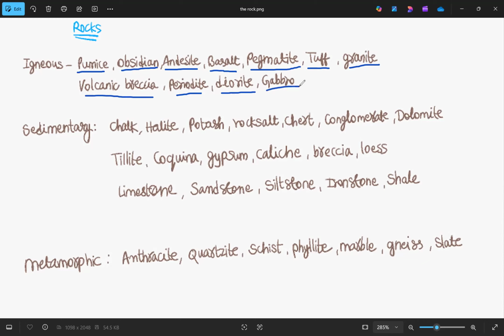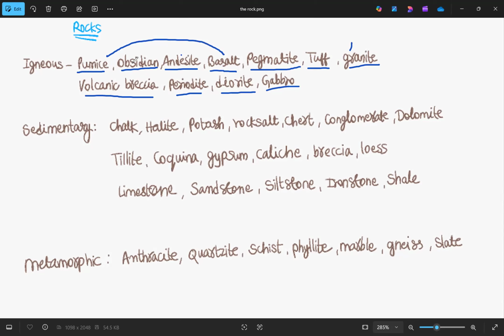Let's try to remember them one by one. The first one is pumice. We all know about pumice, so we can remember it easily. The next one we can remember is basalt. So pumice and basalt, we can remember easily. The next one is granite. We know that granite is also an igneous rock. The next one, obsidian.